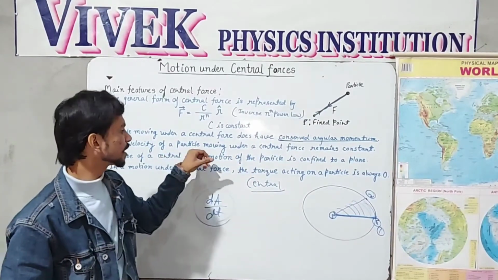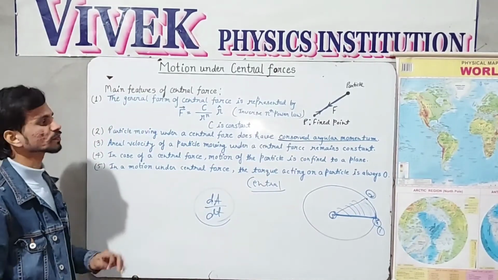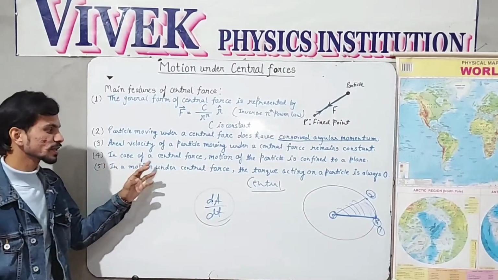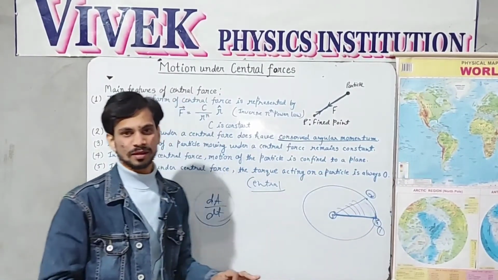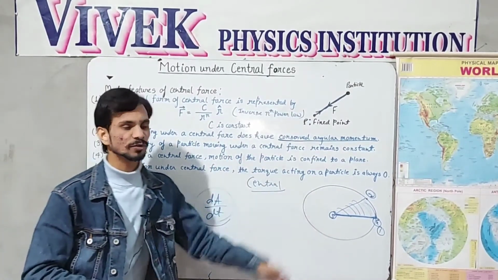Aerial velocity of a particle moving under a central force remains constant. This should also be kept in your mind. Okay, the next fact is, in case of a central force, the motion of the particle is confined to a plane. This is another important point. What is the exact meaning of confined to a plane?